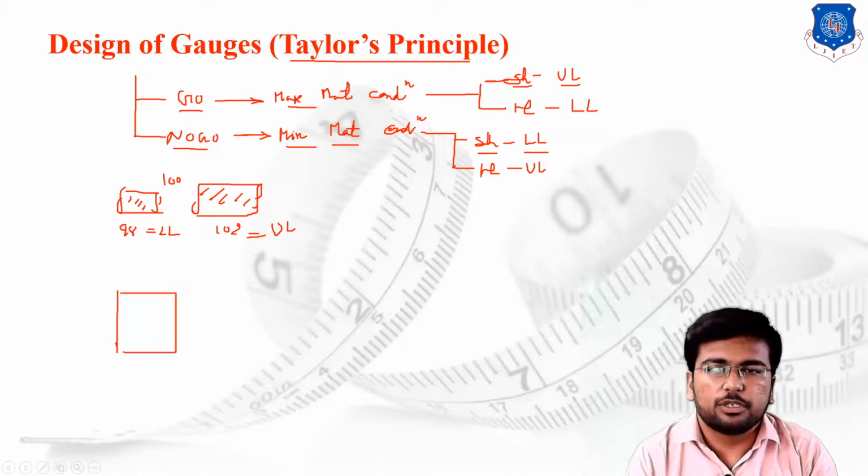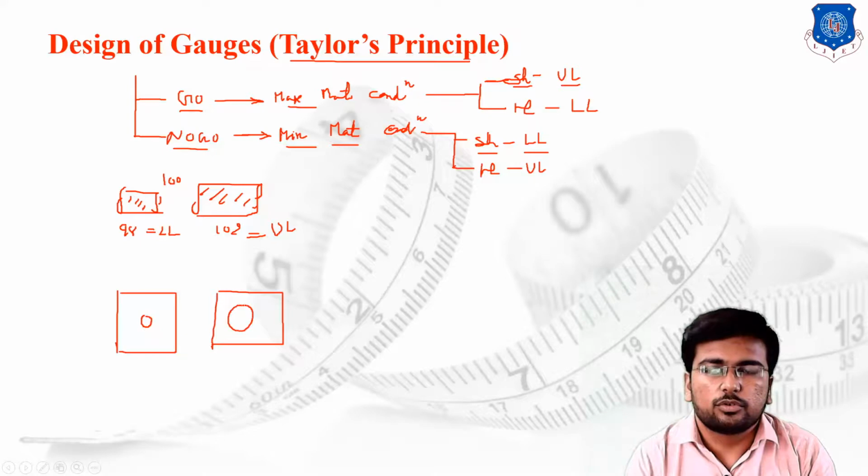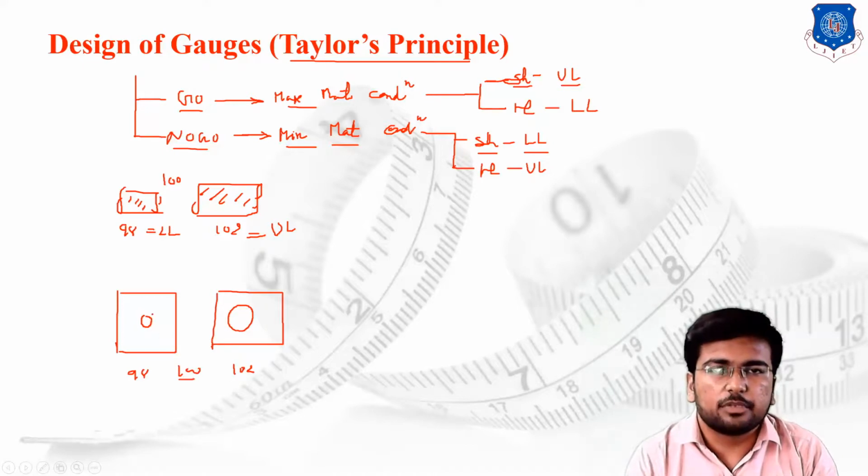We are going to punch the hole in the sheet. Suppose this is hole number 1, and this is hole number 2. The hole of, let's say, 98 mm, and the hole of, let's say, 102 mm, where 100 is the basic size for production of the hole. After punching the hole, or removing the material, whatever material is left over on the metal sheet, we are considering that material. So you can check from the figure, this one is the lower limit of the hole and this is the upper limit of the hole.